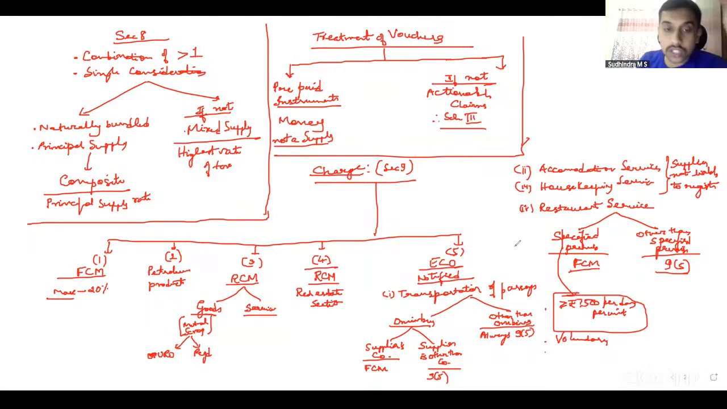Coming to the discussion on 9(3), this is what we have to focus on now. RCM related, a few important discussions there. First one, as we always discuss, GTA. With regard to GTA, combining our discussion of what we have learned in exemptions and what we have learned in RCM, we have to see what type of goods it is. If the GTA is transporting specified goods, what are those specified goods?